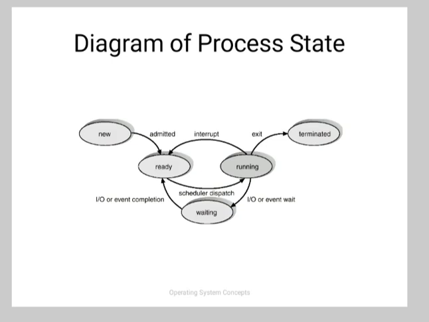Running means a CPU is currently allocated to the process and the process is getting executed. So a running process is blocked if there is input output request during the execution, and second, a running process is sent to the ready queue after the time slice is over. After the time slice, the scheduler may schedule another process from the ready queue for the execution.